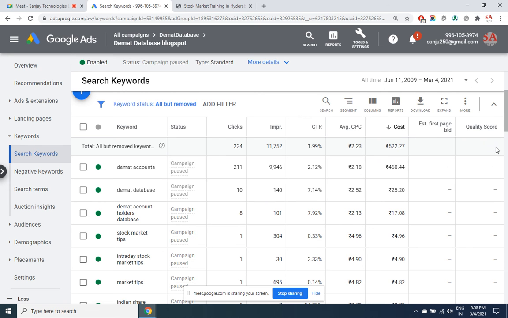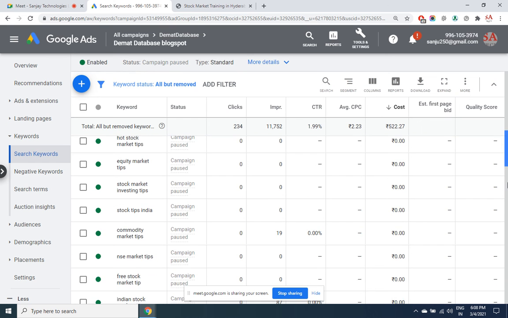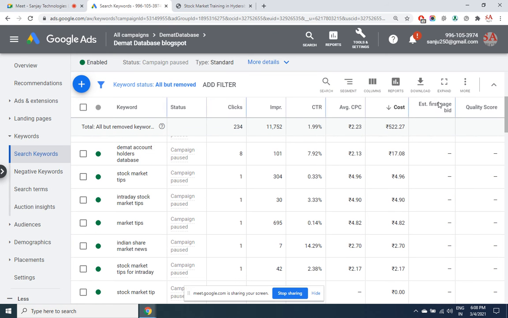This quality score will be shown when the ads are up and running. All the ads are right now in pause mode. Though these are all enabled, the campaign itself is paused, so it makes no sense whether they are enabled or not. If the campaign is paused, everything is paused because the campaign is at a higher hierarchy.